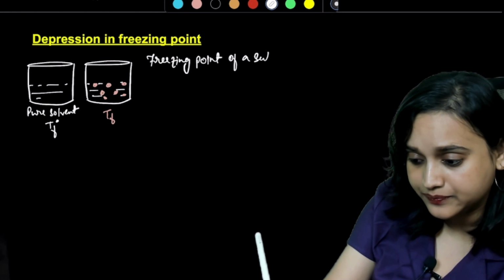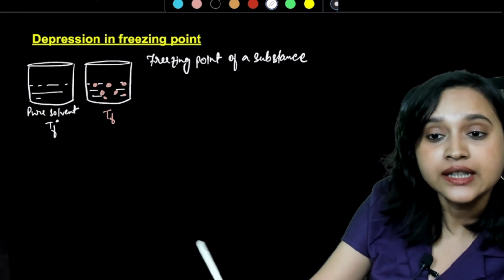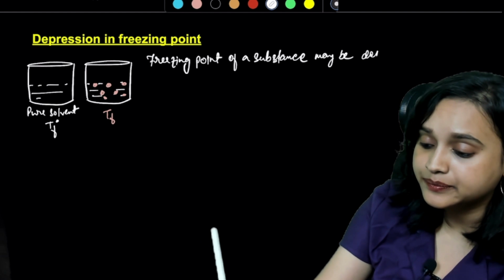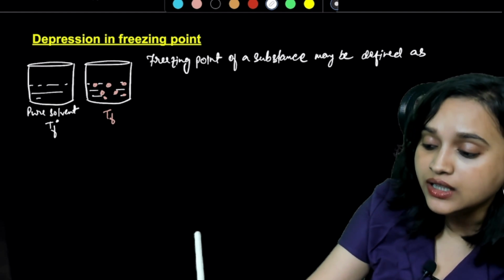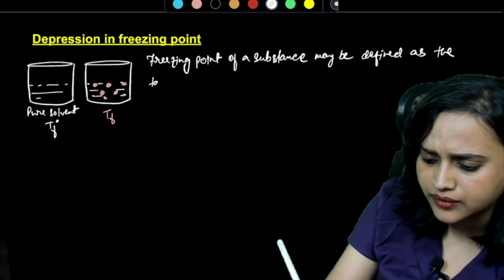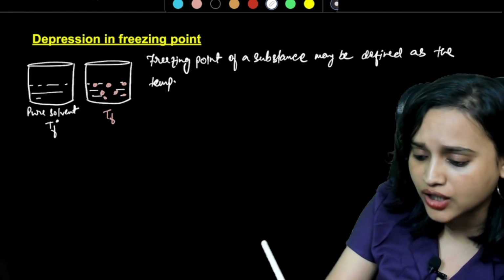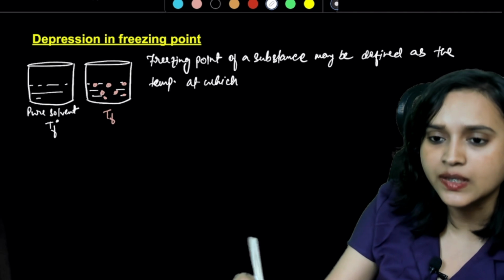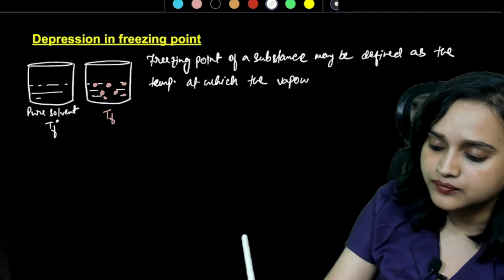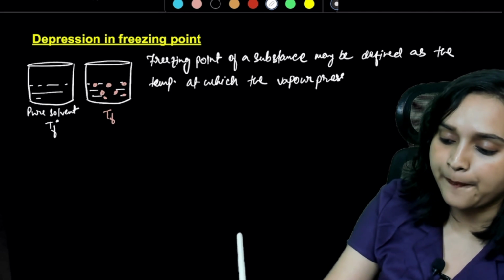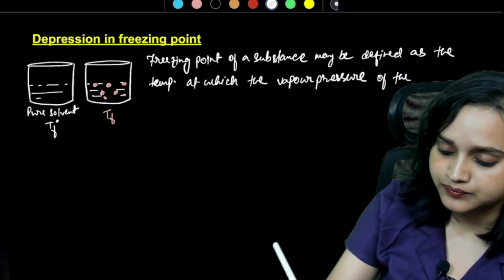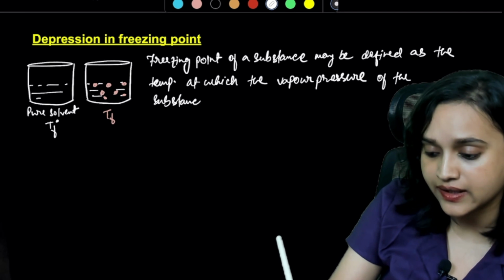Now here what happens is that the freezing point of a substance may be defined as, how do we define it? Maybe defined as the temperature at which the vapor pressure of the substance, I'll move guys, I'll move, just let me write this down.